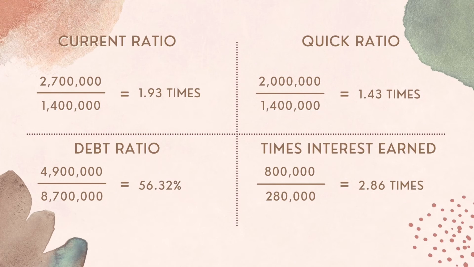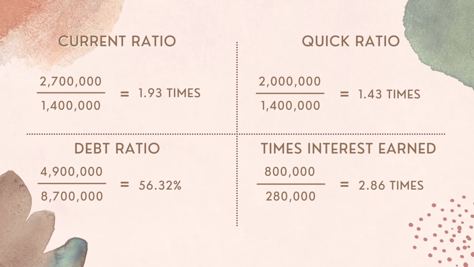Secondly, quick ratio. The quick ratio is an indicator of a company's short-term liquidity position and measures a company's ability to meet its short-term obligation with its most liquid asset. It indicates the company's ability to instantly use its near cash asset, which is asset that can be converted quickly to cash, to pay down its current liability. It is also called the acid test ratio.